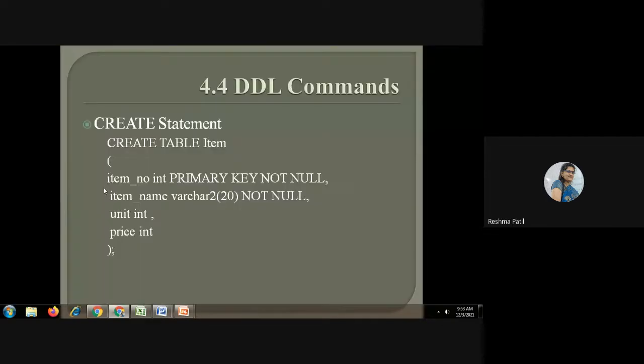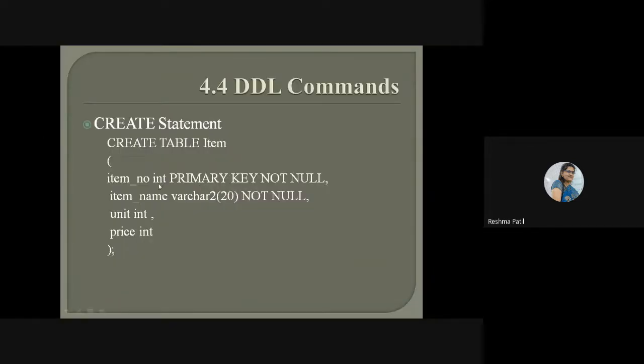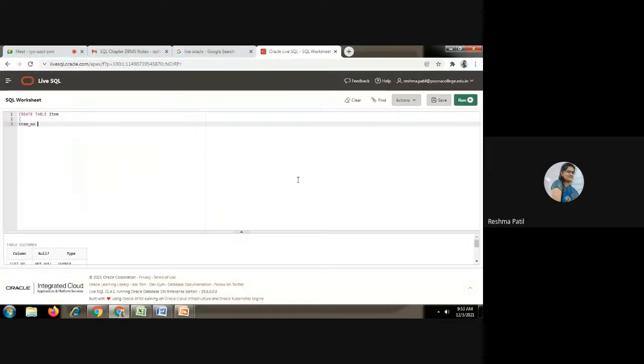Which columns are there? Item number, this is your first column. This is a number, and we have to make it the primary key, so a primary key constraint will be there. What is the data type of this? Int. Then primary key is the constraint, then not null, one more constraint we have used here. Same as customer. So item number, then data type, then constraints: primary key, not null.